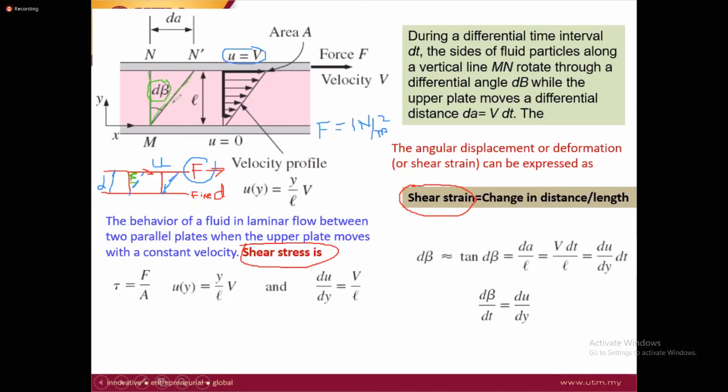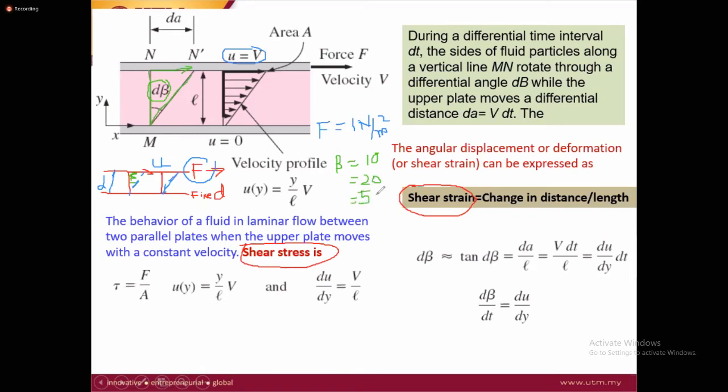What does this angle mean? It means when you apply force, this block will start moving. For example, this beta is 10, or this beta is 20, or this beta is 50.